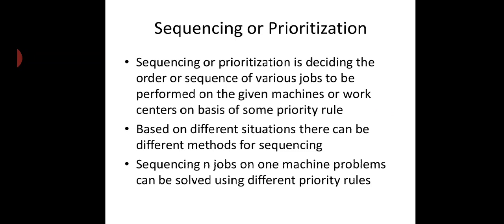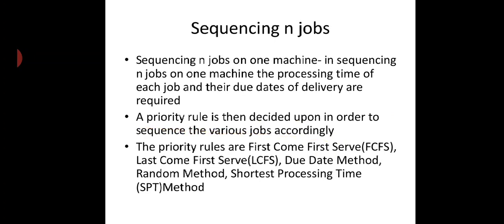Sequencing or prioritization is deciding the order or sequence of various jobs to perform on a given machine or work center on the basis of some priority rule. Here, sequencing or prioritizing means you try to give priority to different work on different work centers based on different situations. There can be different methods for sequencing. The problem of sequencing n jobs on one machine can be solved using different priority rules.